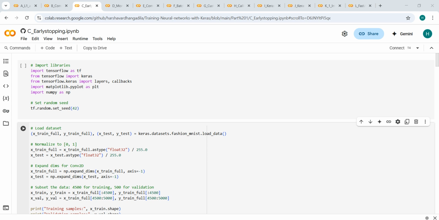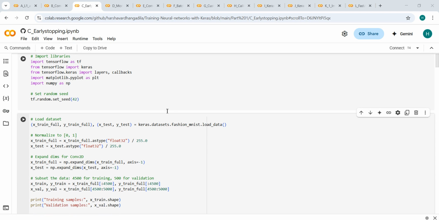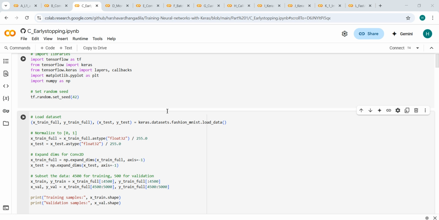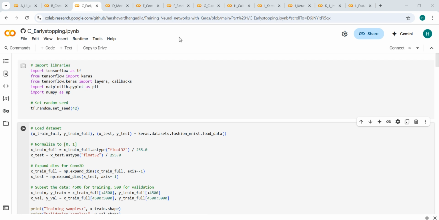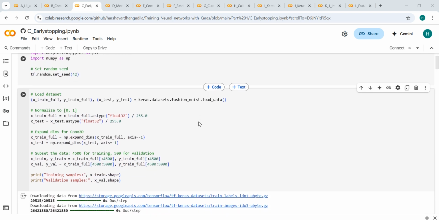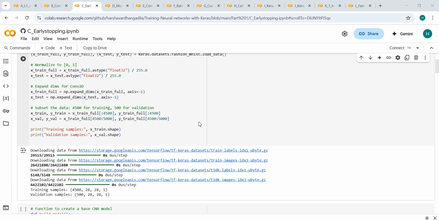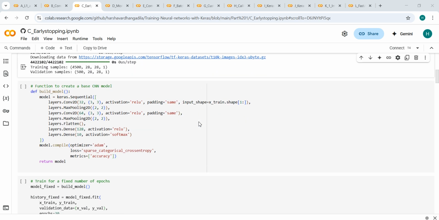So here as well, we'll be using the Fashion MNIST dataset. Here we're going to train the model for 30 epochs, one version that uses early stopping with a patience of 3 to save time, prevent overfitting and get better generalization with fewer training steps. First, we have to import the required libraries and then load the dataset, training and testing splits respectively.